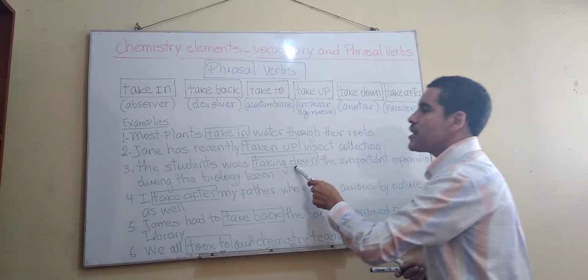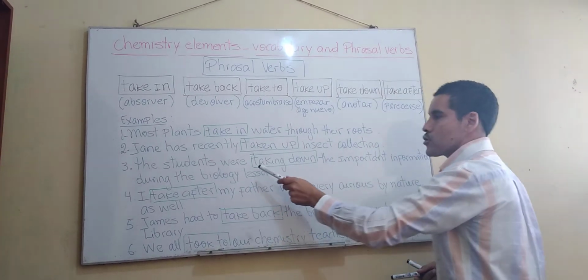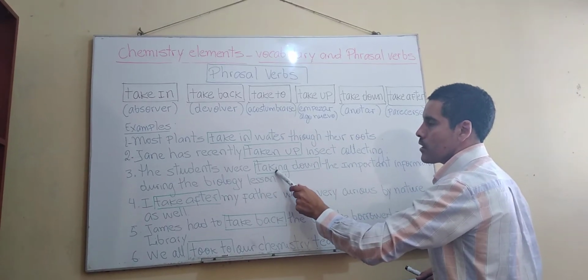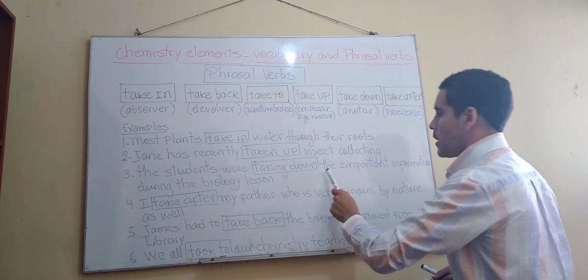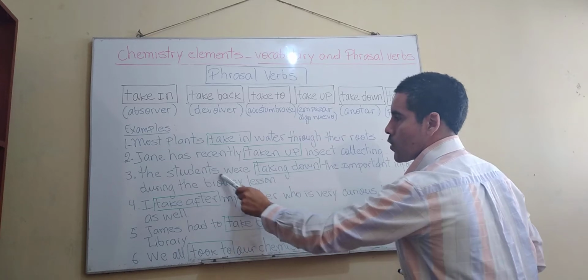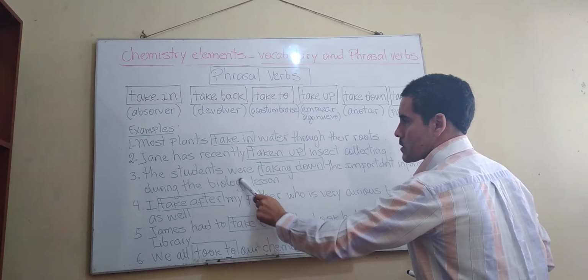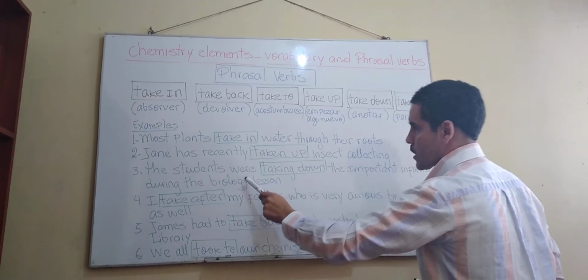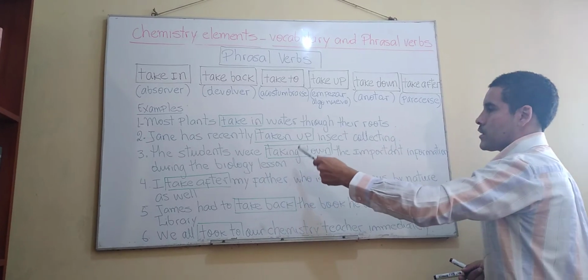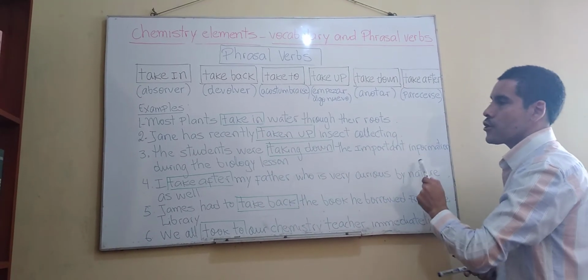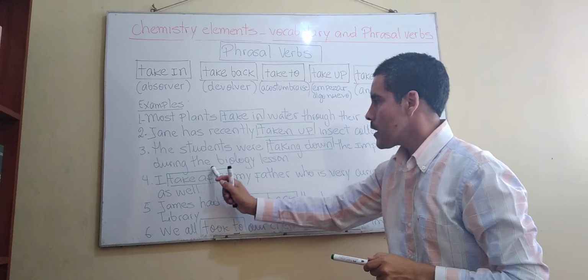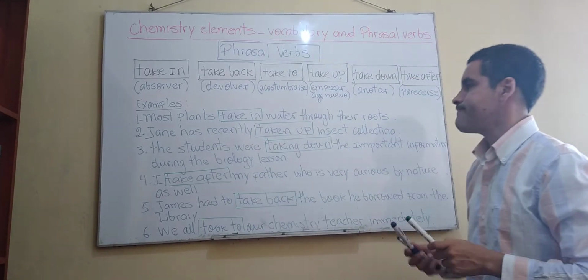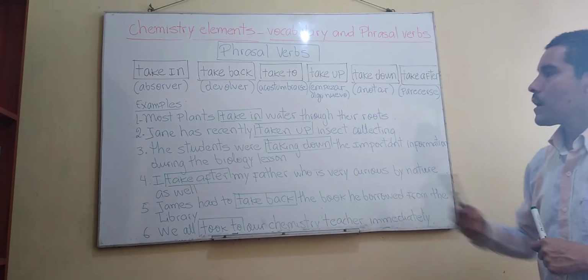So we have here the students were taking down, estuvieron anotando, ¿verdad? Were means past tense, ¿no? Tiempo pasado, ¿verdad? Por lo tanto, se traduce como estuvieron anotando. The important information during the biology lesson. Okay, I hope it's clear.